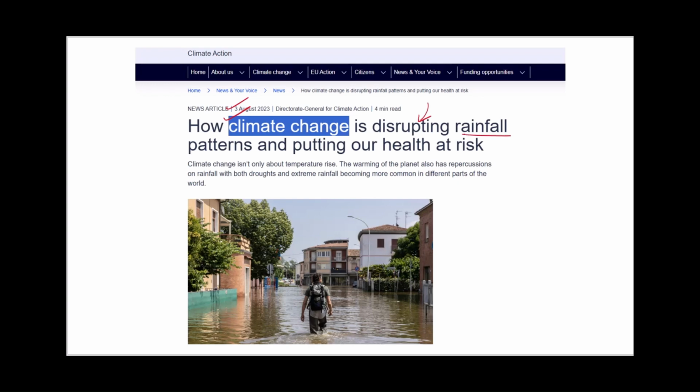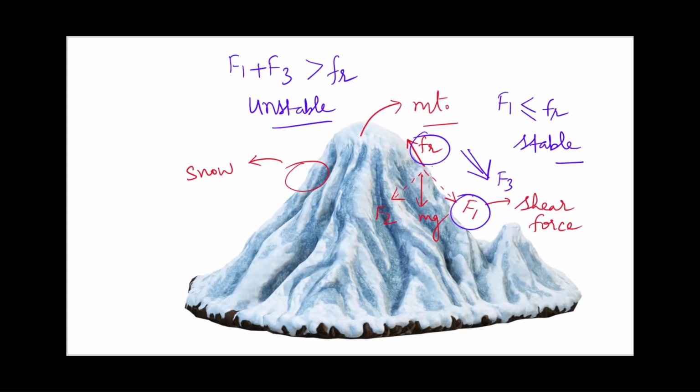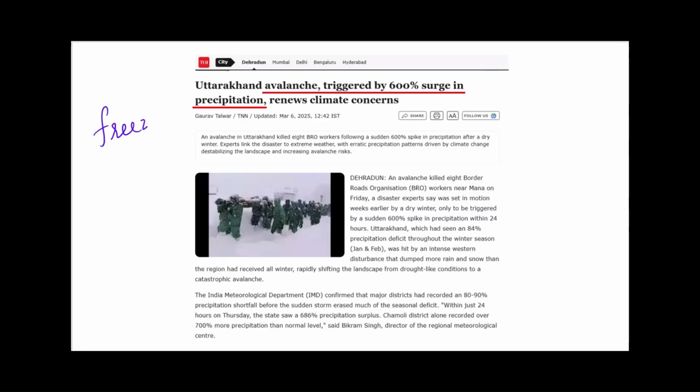As the earth gets hotter due to global warming, precipitation patterns are also changing. Rising temperatures cause snow to melt, making it wet and thin, which affects the stability of snow layers. Water-saturated snow has increased chances of sliding. Repeated cycles of freezing and thawing weaken snow layers. If triggered, they can collapse, causing avalanches.